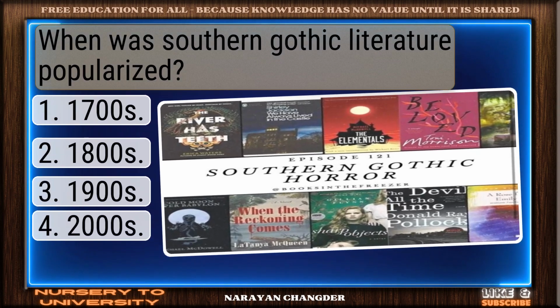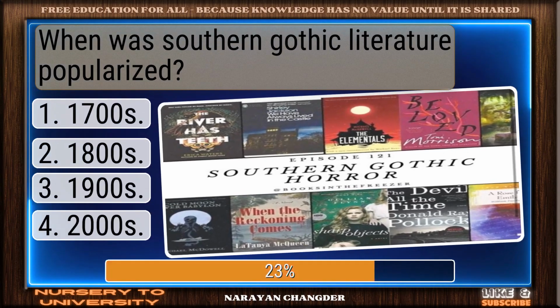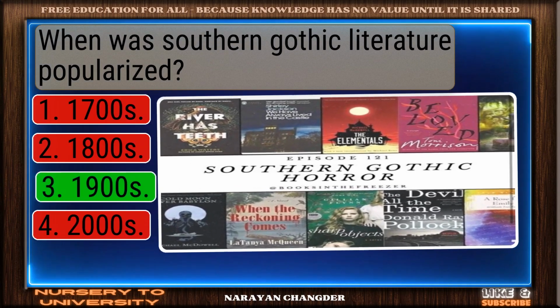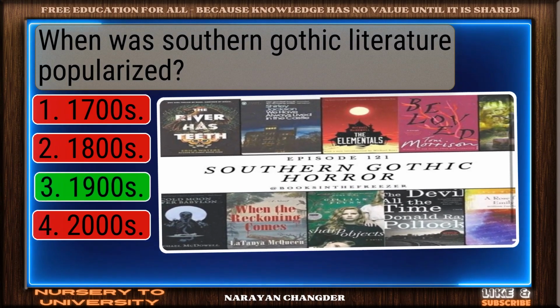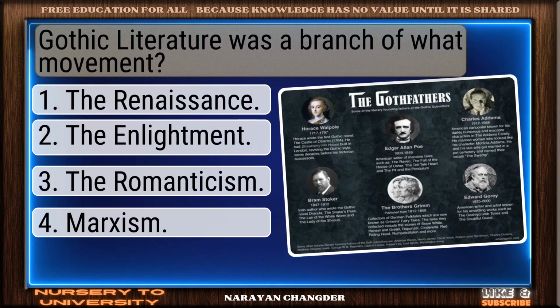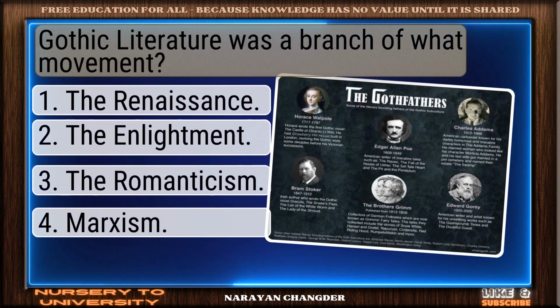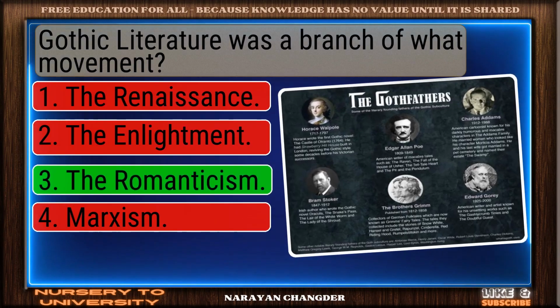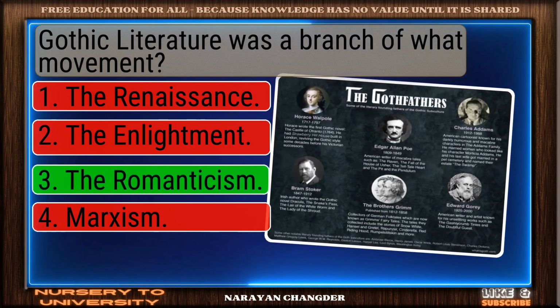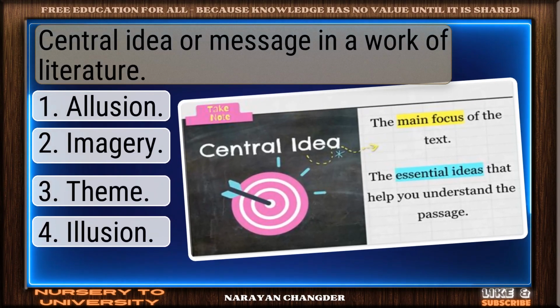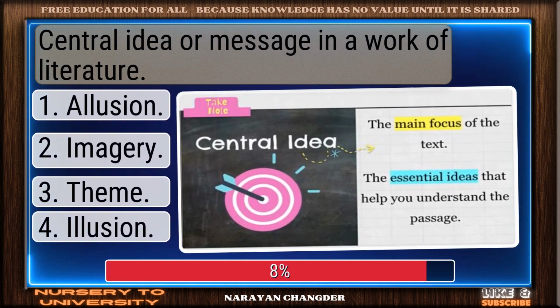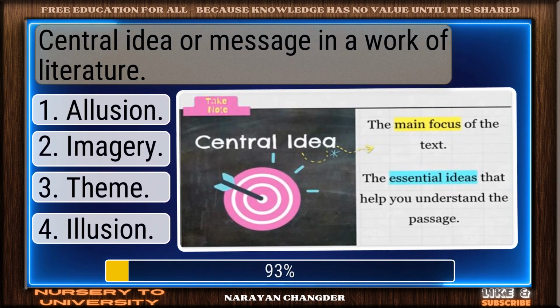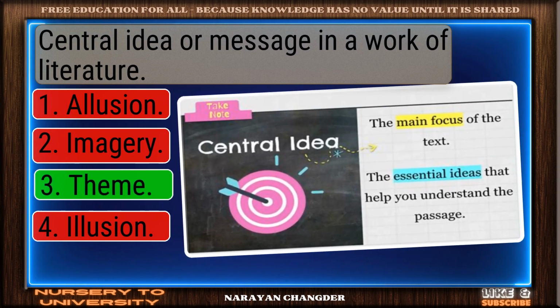When was Southern Gothic literature popularized? 1900s fits perfectly. Gothic literature was a branch of what movement? You're right. The Romanticism is correct. Central idea or message in a work of literature. Smart pick. Theme is correct.